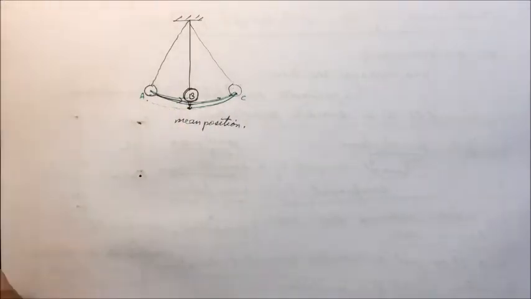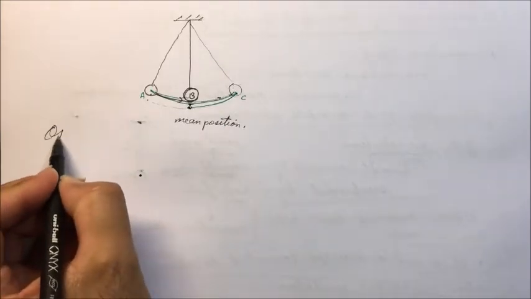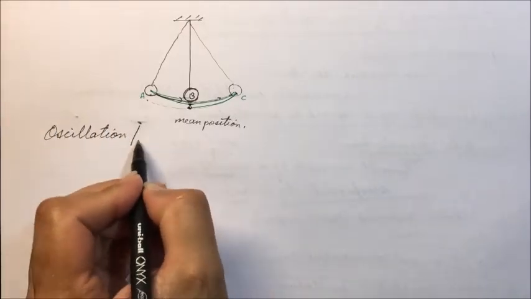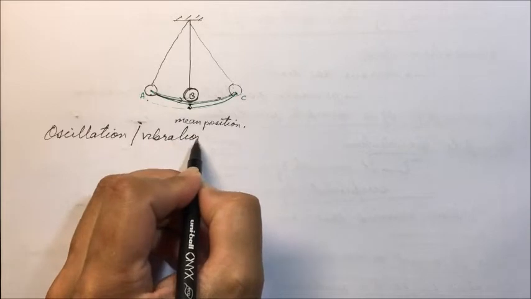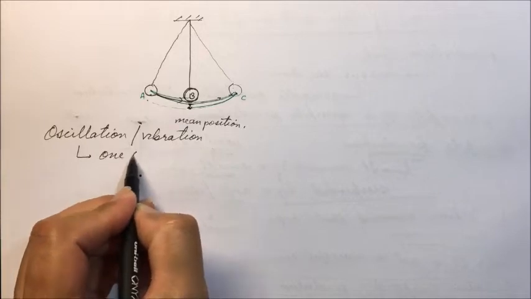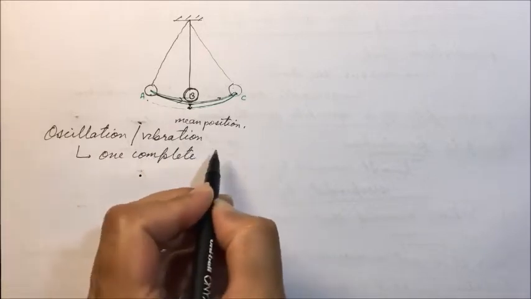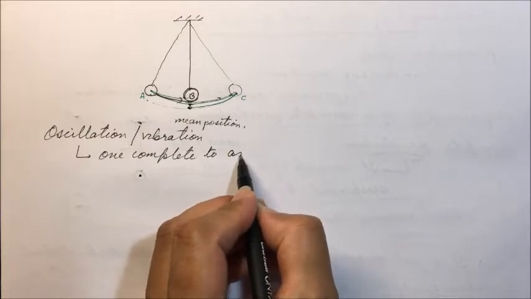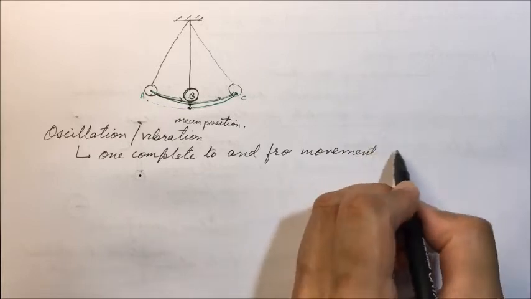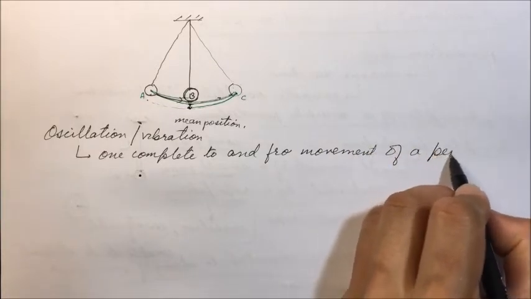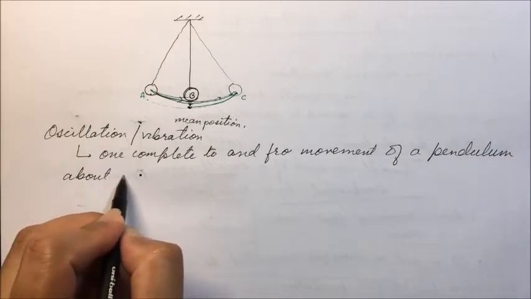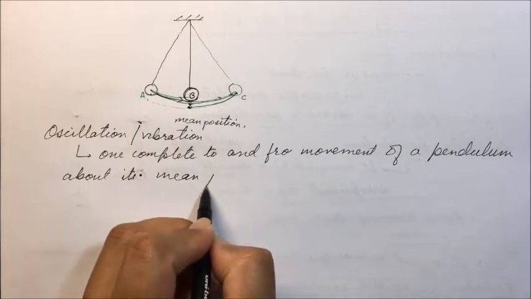So now we'll be defining oscillation, or vibration. So how to define oscillation? It is one complete to and fro movement of a pendulum about its mean position.